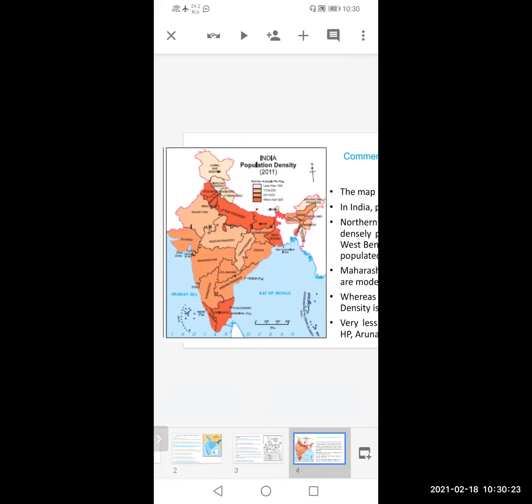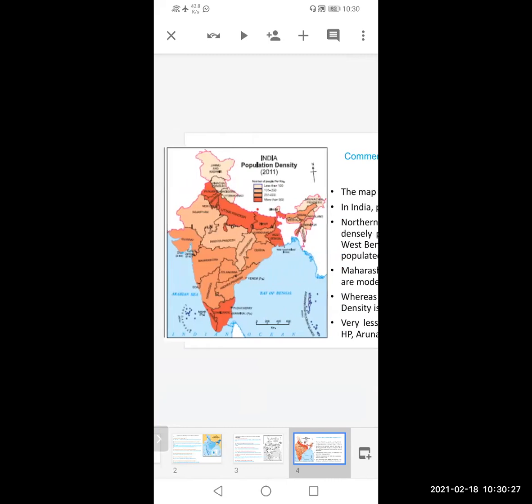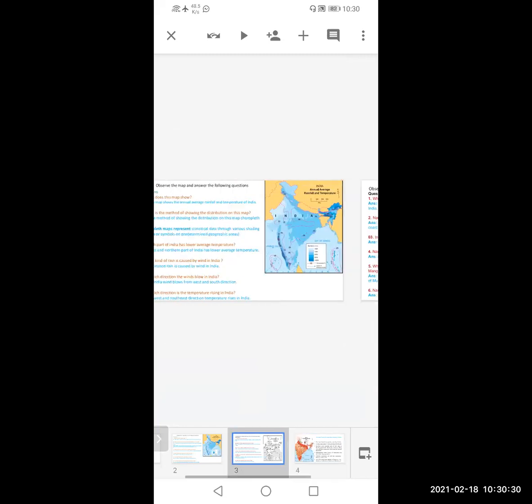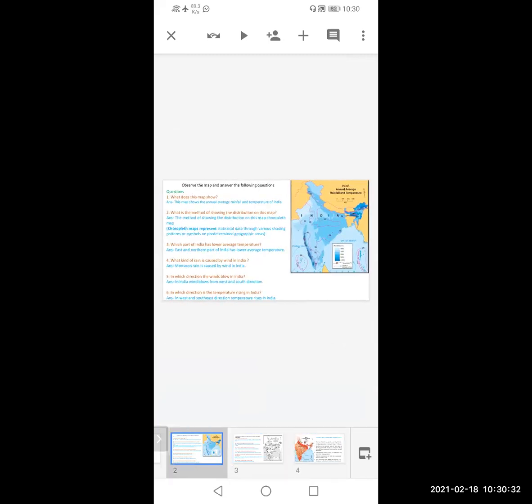So these are the three maps we have studied in this lecture. Okay. So in same way, there are also Brazil like maps, same pattern. Initially, we have seen of India map. If you are having any doubt, please ask.